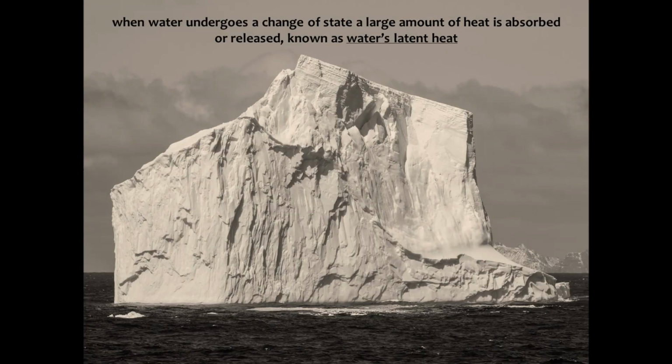So when water undergoes a change of state, when it transforms from, let's say, a liquid to a solid, it freezes, or it melts from a solid to liquid, what we see is that there has to be large amounts of heat either absorbed or released. And this heat, this heat that's either absorbed or released, is known as the water's latent heat. Why do we use the word latent? Latent just means hidden. We don't see it, but it's there. And it's being transferred within the system that this water is in. It's being transferred as water goes from being a solid to liquid, or we see movement as it goes from being liquid to a solid.